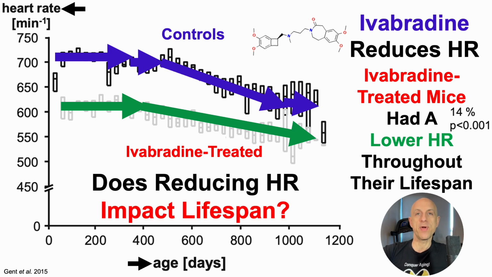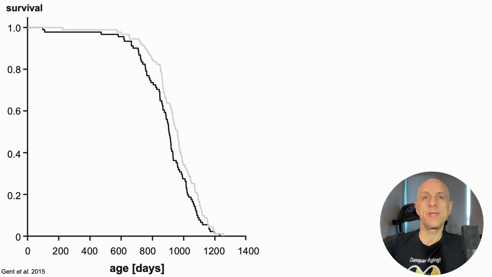But does reducing heart rate impact lifespan? And that's what we'll see here, with survival plotted on the y-axis, plotted against age on the x. And this study included 150 mice, all of them being males, which is unfortunate because whether this effect will translate to female mice is unclear. As a side note, that 150 number for mice is important because some lifespan studies actually include very small amounts of mice, say 10 per group. This is generally underpowered to see a significant effect. And if there is a significant effect, is that representative of big population-based averages?